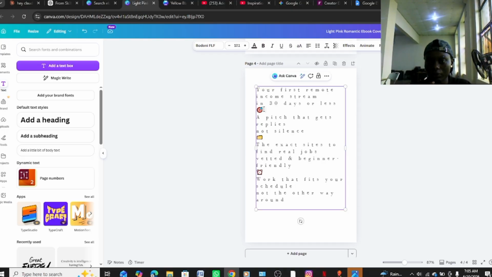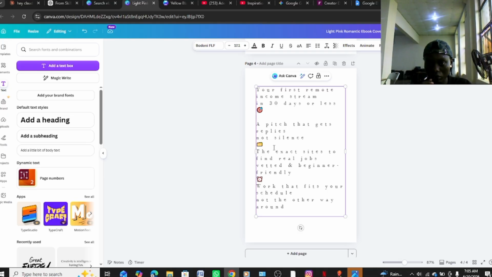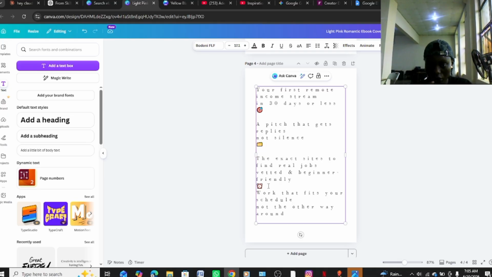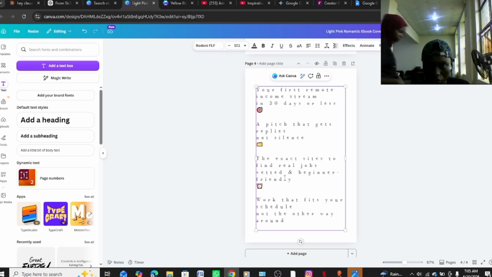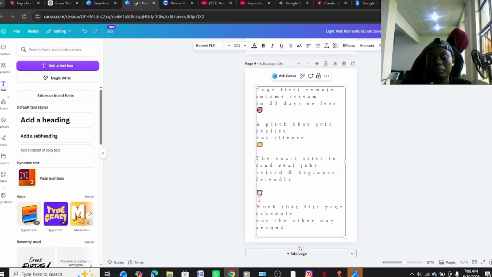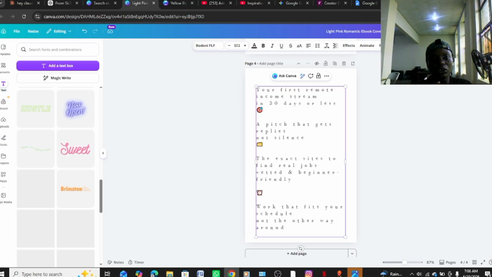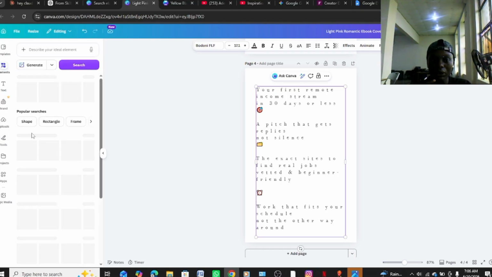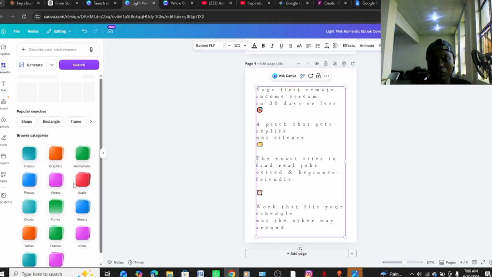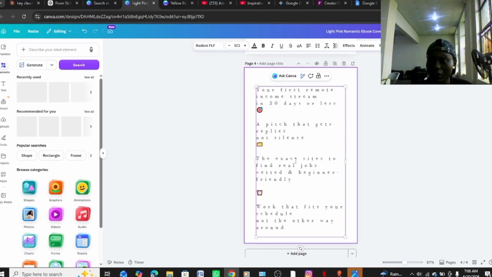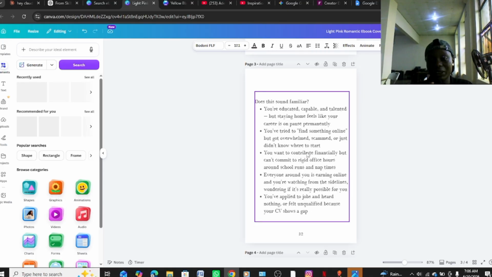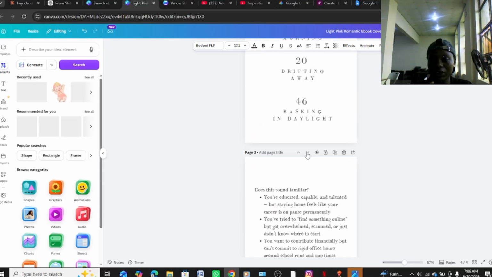So this is it. You can edit more. If you want the text to be in another way, you can come to this place and you can change the text. You can put another element. You can put more elements in this place and everything. You can put animation. You can put graphics and all of that. So you can just play with this step by step. It will be very, very nice.